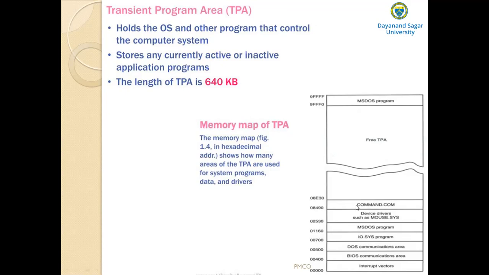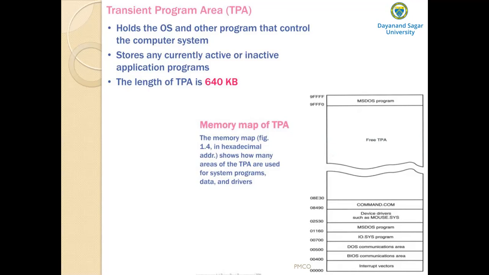In order to interact with the MS-DOS operating system, we need this program, command.com. Command.com is a program that controls the operation of the computer from the keyboard when operated in DOS mode. When you operate MS-DOS in DOS mode, we use this command.com, and it processes the DOS commands as they are typed from the keyboard.